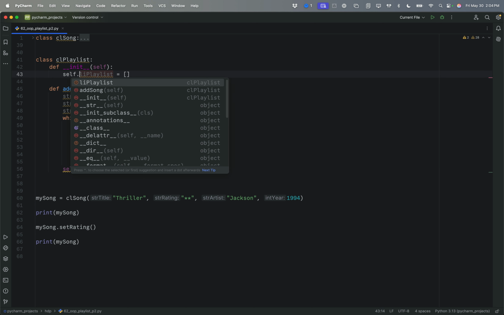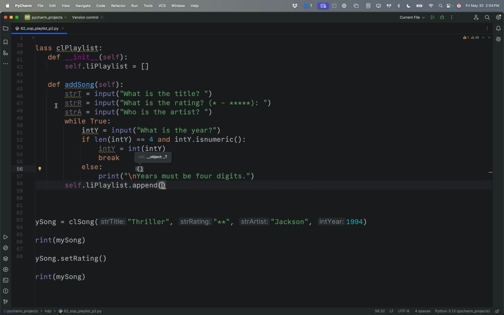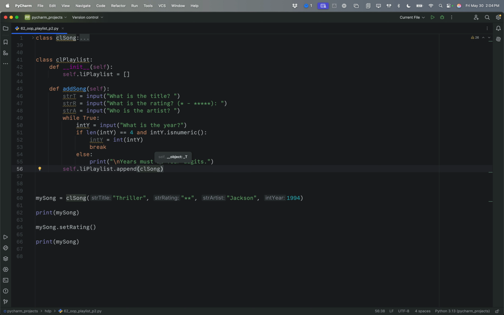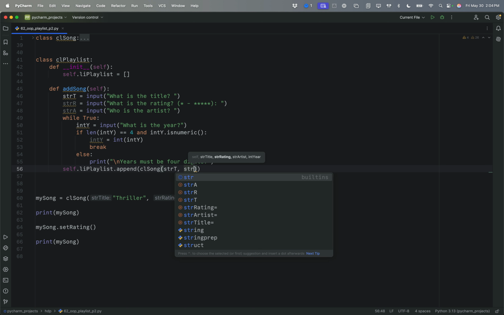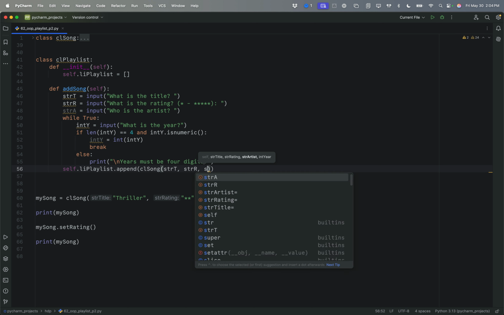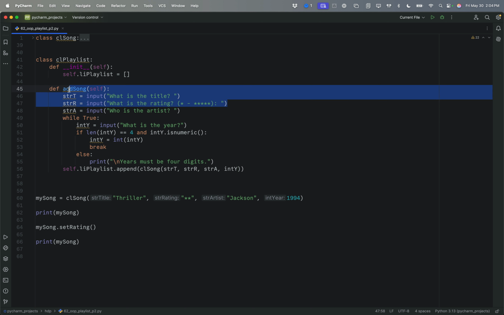And we need to make sure that that is self there as well. So self.li_playlist, now we can append, and we are going to append a CL_song. And that CL_song is going to have str title, str rating, str artist, and int year. Now, the other thing that we need to check here is the rating.